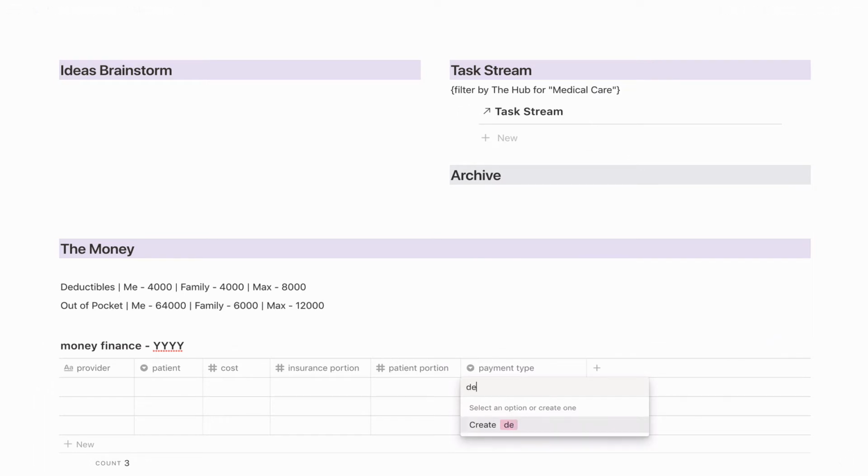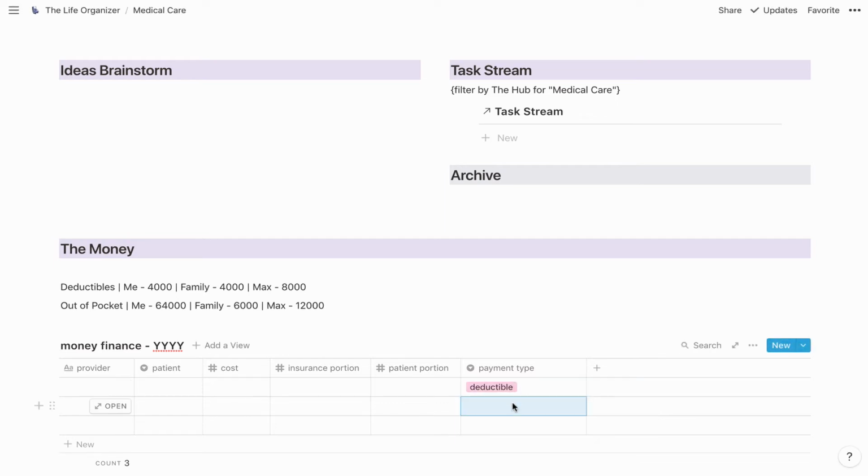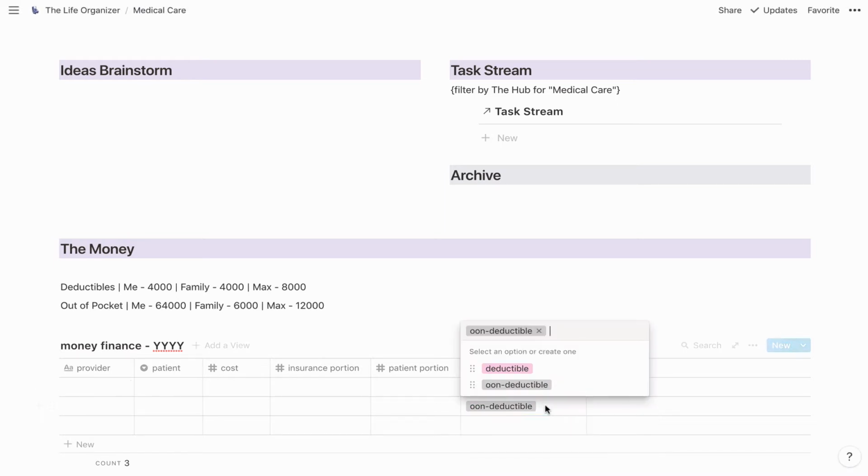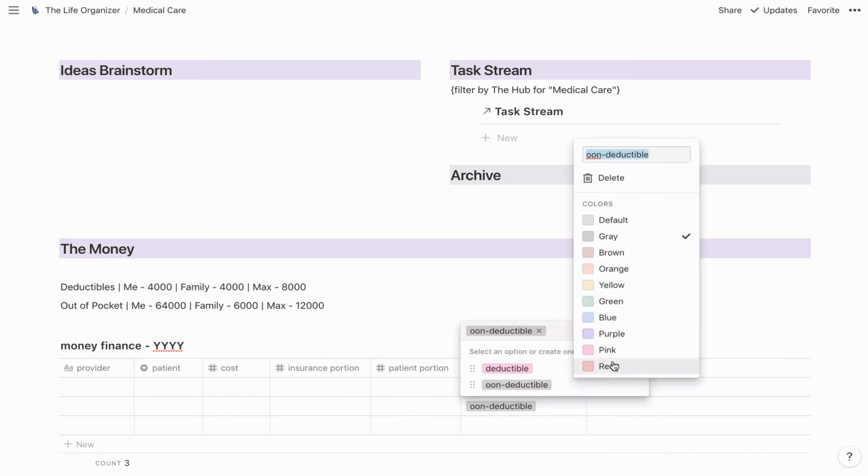And two that I know we're going to have already, we might as well put in now, is going to be the deductible and the out-of-network deductible. And let's just make those the same color.